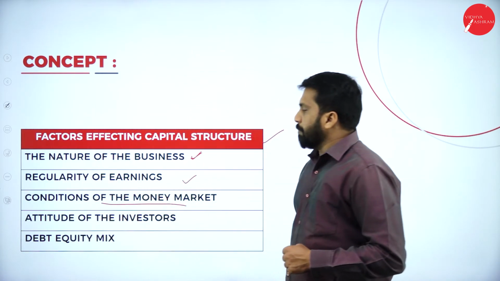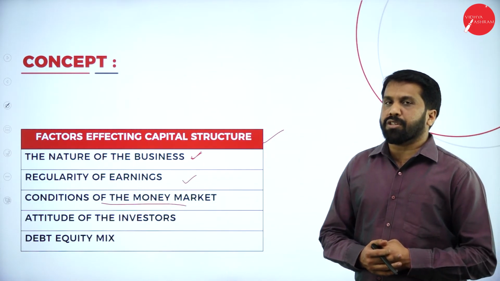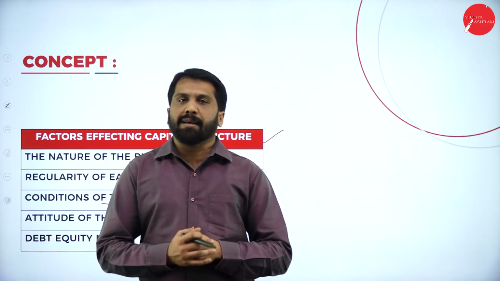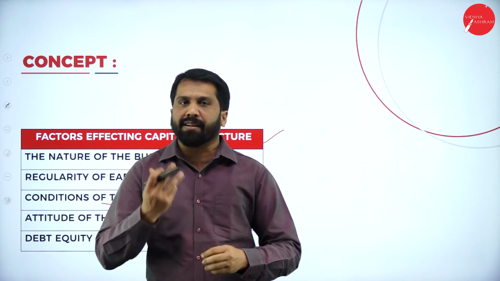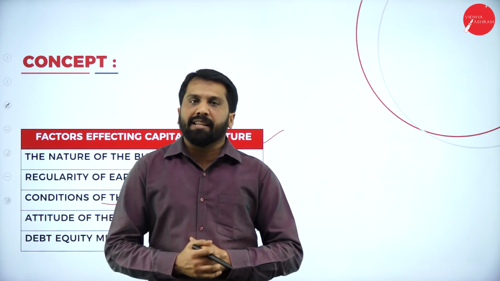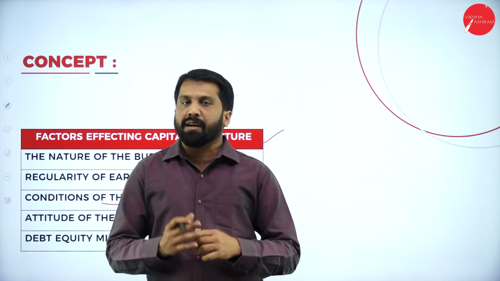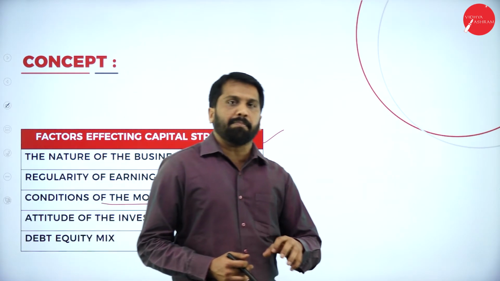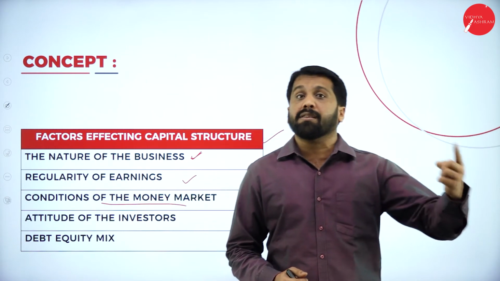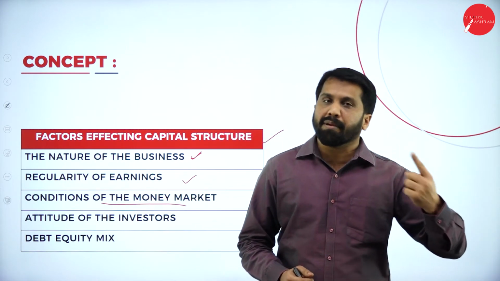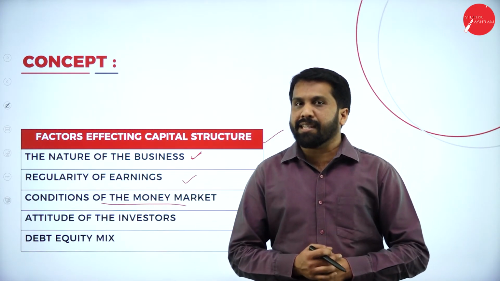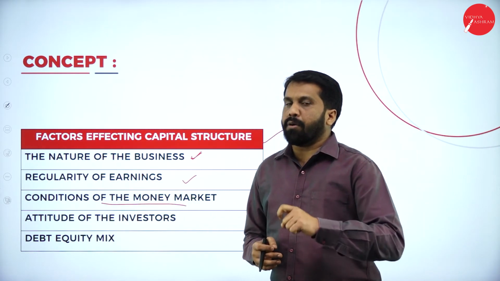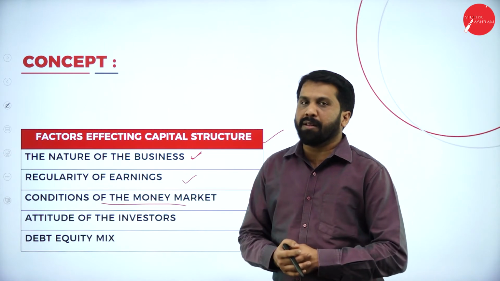Conditions of the money market. What are the conditions actually? I'll give you the best example. You have a mobile in the market, some XYZ brand. You are selling that mobile at 30,000. At the same time, a better branded mobile with the same features is being sold at 25,000. What will people do? Will they buy your mobile or the branded mobile?